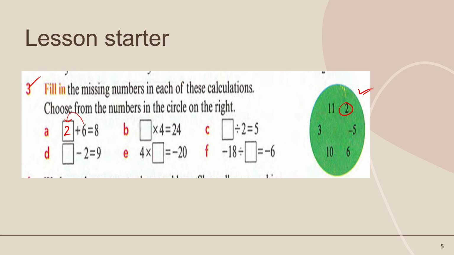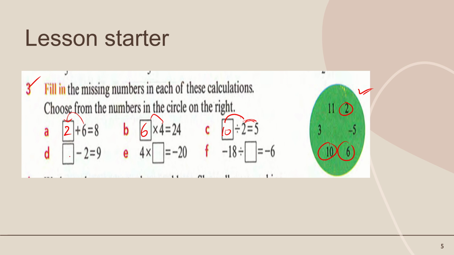Choose this one. With what number should we multiply 4 to get 24? We multiply by 6. 6 times 4 is 24. Now it is about division. The answer is 5. If we write 10 here, 10 divided by 2, simply you can also get the answer 5. You multiply by 5, 2 times 5 is 10. So from this clue you can put 10 in this missing place.